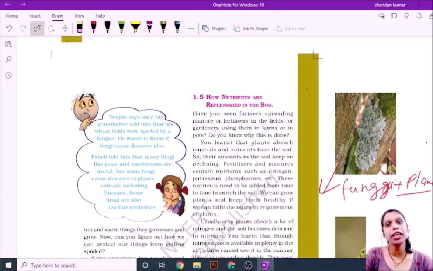Rhizobium is a bacterium you can see in the roots of pulse plants.